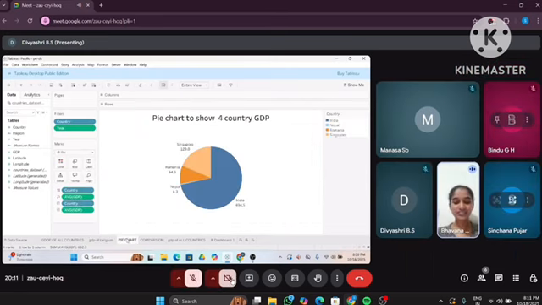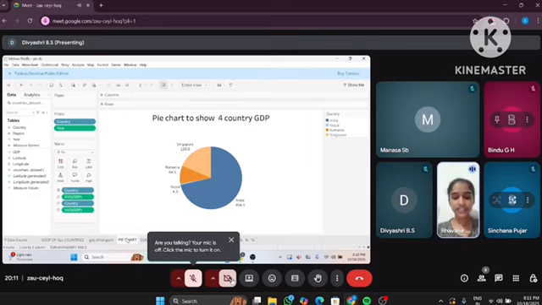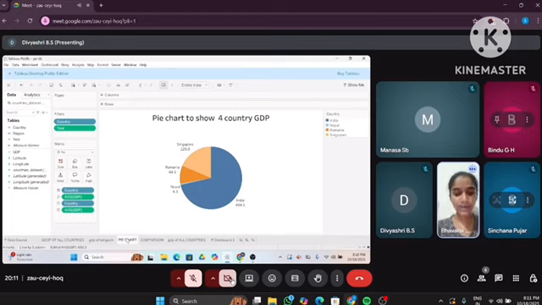The pie chart represents each country's share of the total GDP among these four countries: India, Singapore, Romania and Nepal. India is 494.5. India has the largest GDP among the four countries, occupying the biggest proportion of the pie chart. And Singapore is 129.0. Singapore has the second highest GDP, forming a smaller section of the chart.